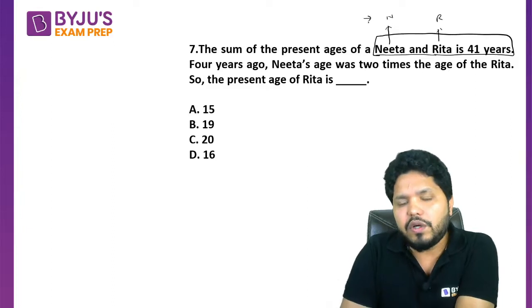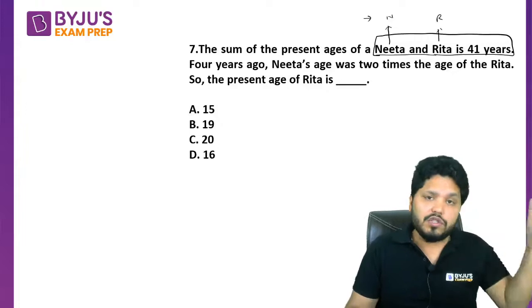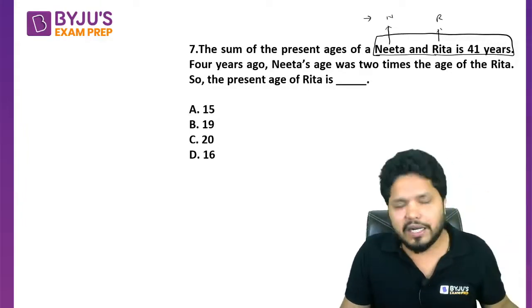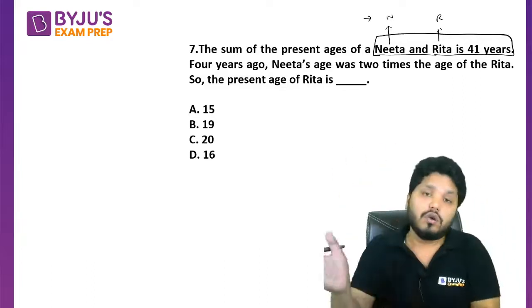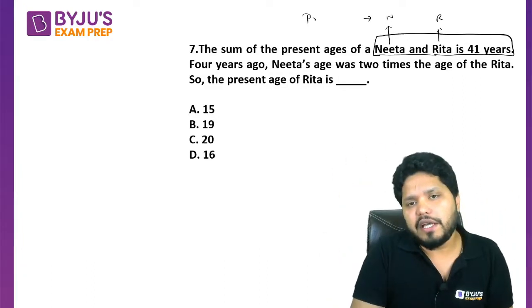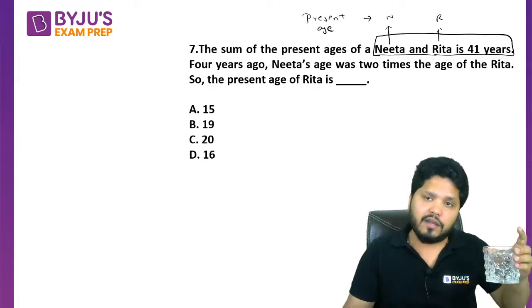Whenever there is a problem based on ages, we will always assume the present ages, and if the question is saying to go back, we can subtract that number of years. If the question is saying to move up, then we can add that much here. So the present age we have assumed of Nita as well as Rita. The present age of Nita is N and of Rita is R here.